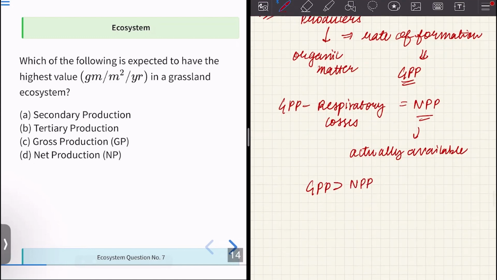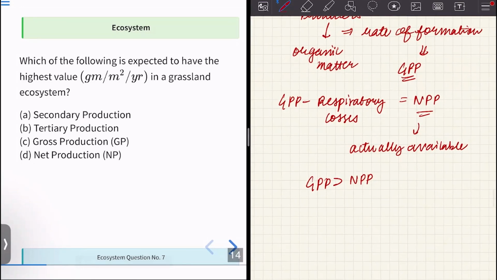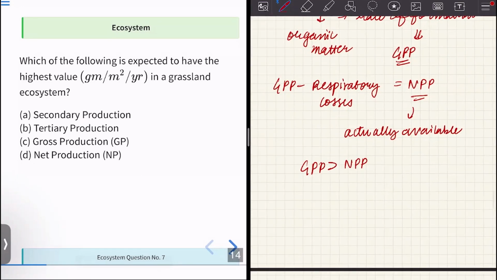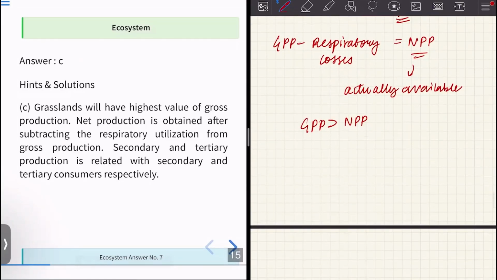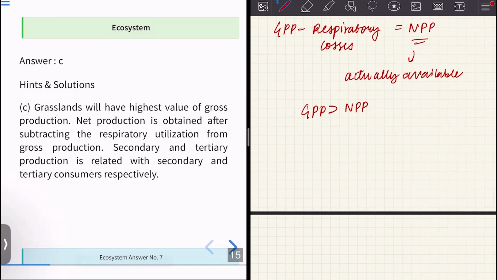Then we have secondary production, which is the rate of production of organic matter by the consumers. So there is a decrease, there is a rule of 10%. So the organic compound which is produced at each successive level decreases down. Okay. So grasslands have the highest value of gross production. Net production is obtained after subtracting the respiratory utilization from gross production. And secondary and tertiary production are by the secondary and tertiary consumers.